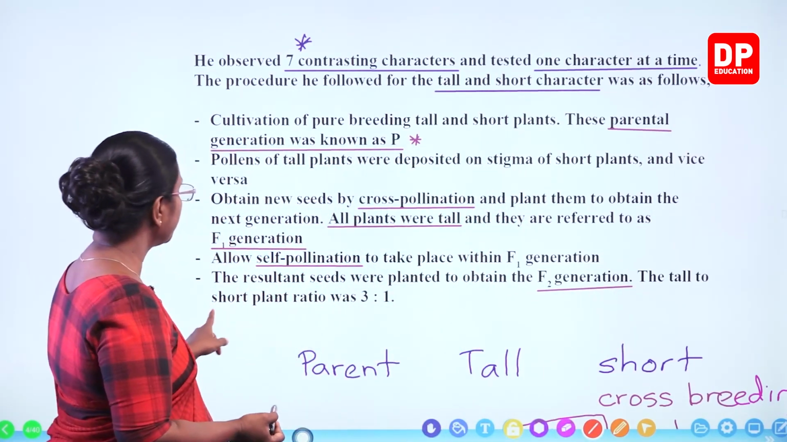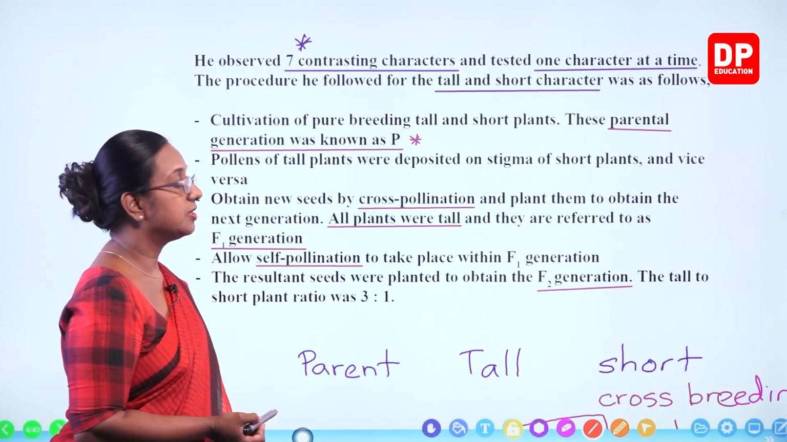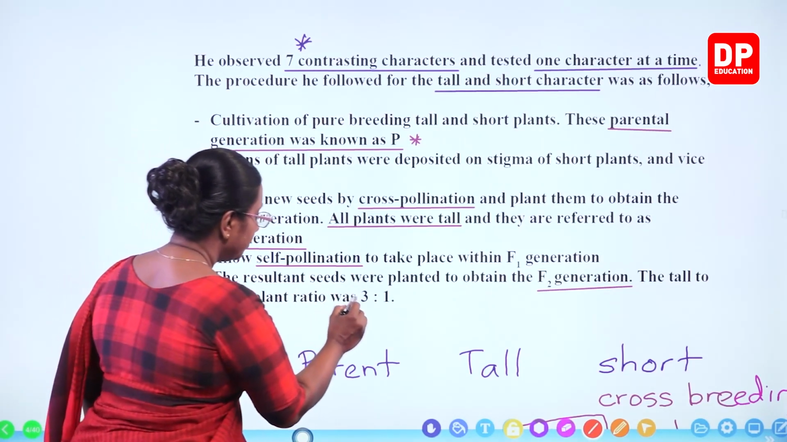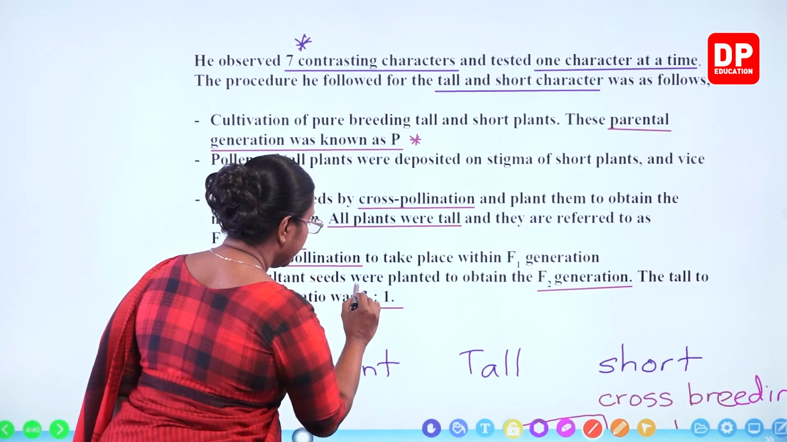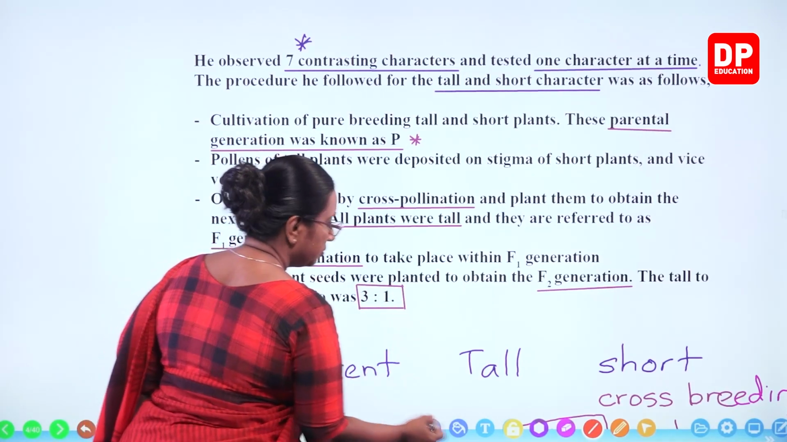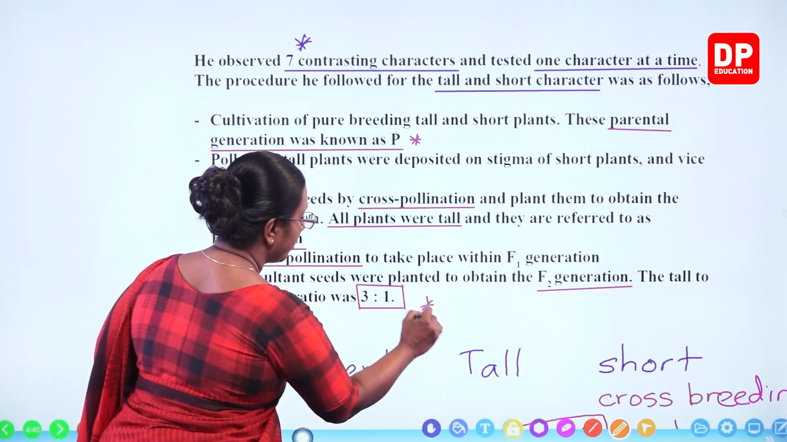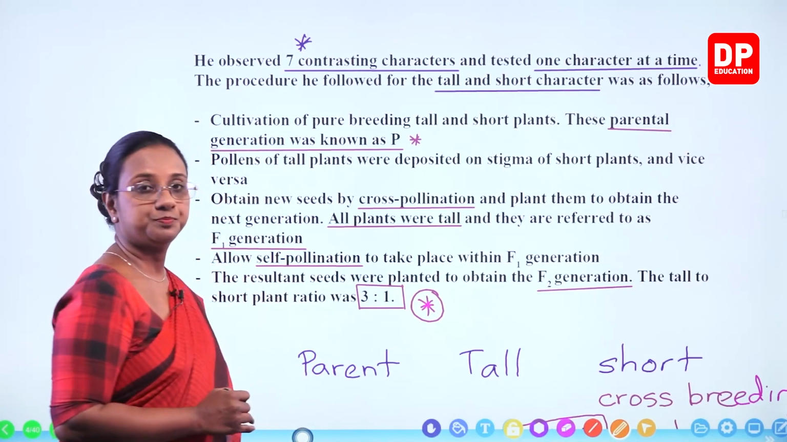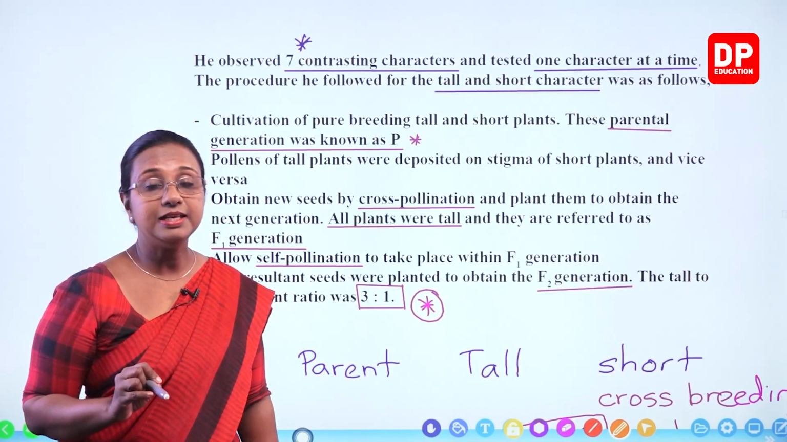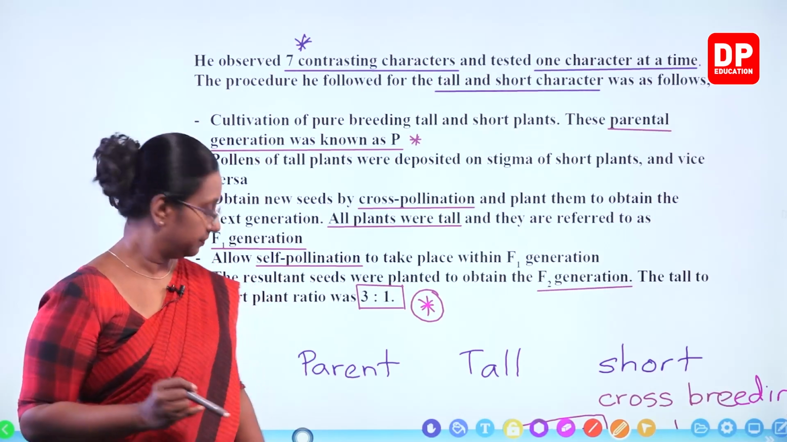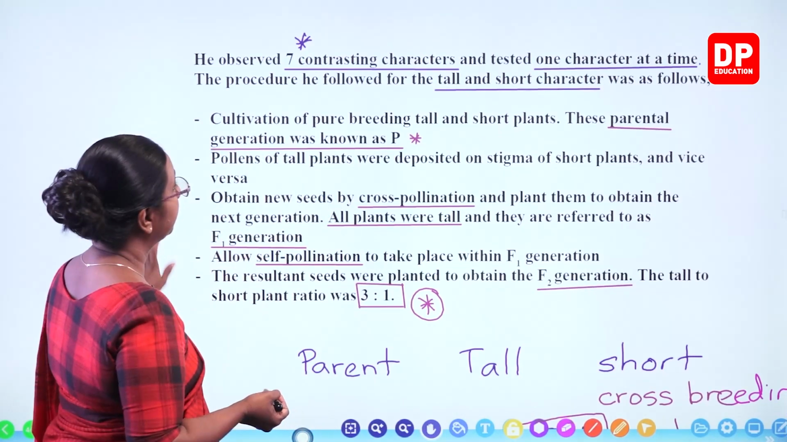And the tall to short plant ratio was 3:1. So this is the ratio, very important. Tall to short plant ratio was 3:1. Is that clear now? So this is what happened there.